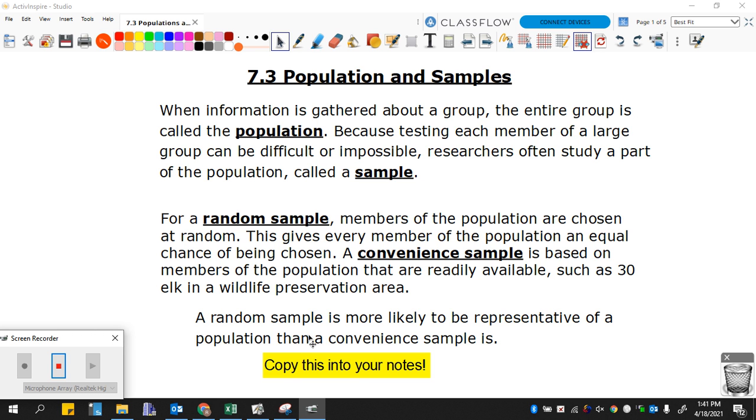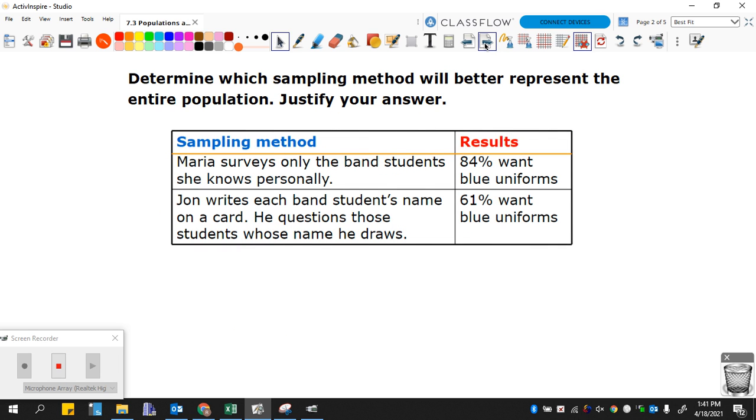So let's look at which would better represent the entire population, and justify your answers. Maria surveys only the band students that she knows personally, and 84% of them want blue uniforms. John writes each band student's name on a card and questions those students whose name he draws, and finds out that 61% of those want blue uniforms. Which one is a better representative of the entire population?